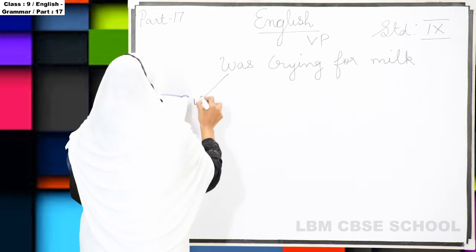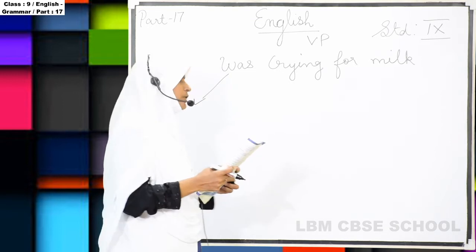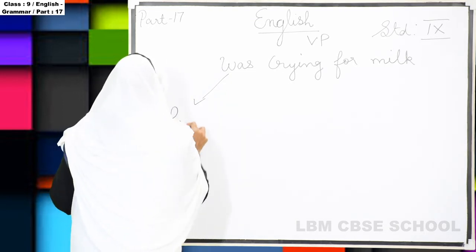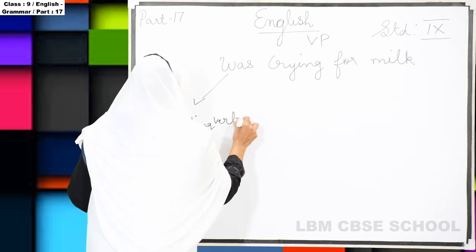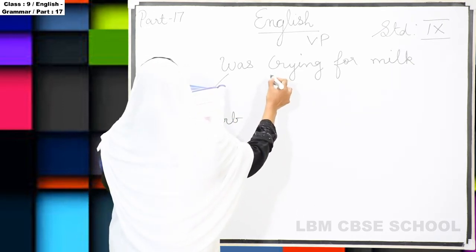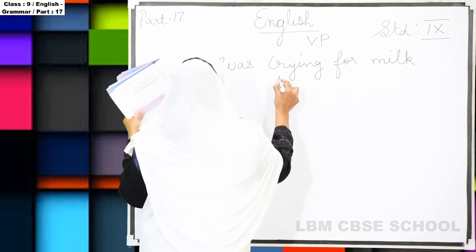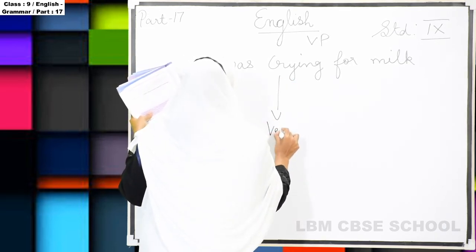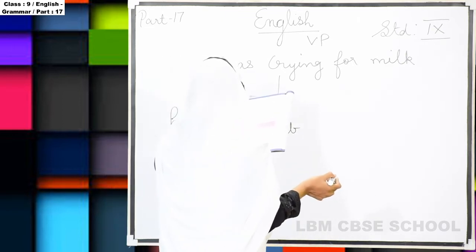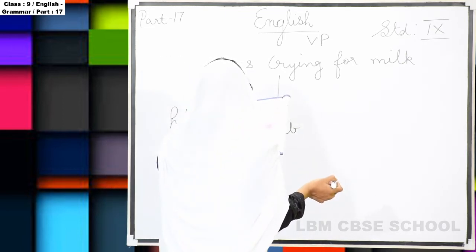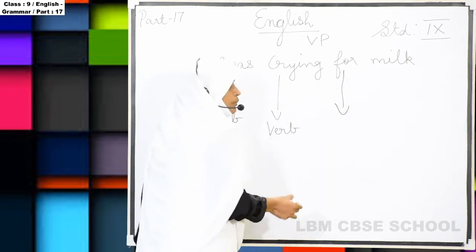What is was? Was is a verb, but was is a helping verb. Was is the helping verb, and then crying is the verb. Crying is the verb, and then for, you know, is a preposition.